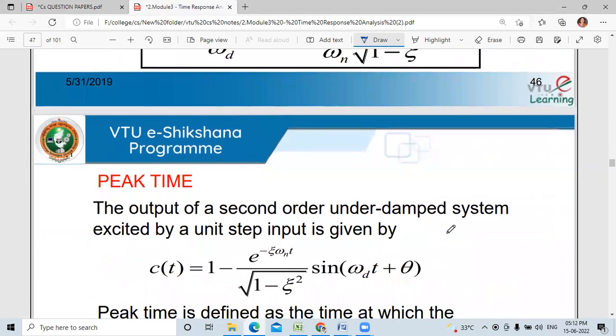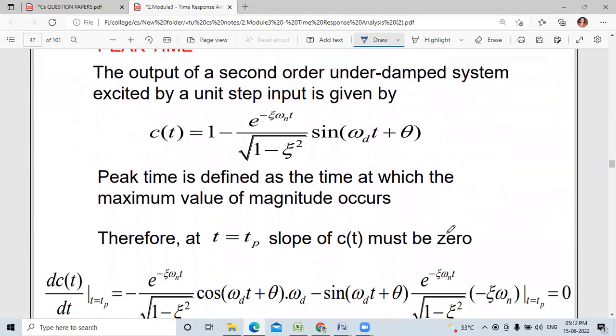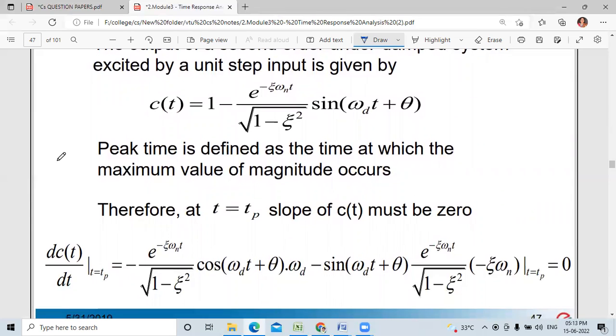And for peak time, from the same standard equation for the output, replace t with tp, and the slope of C of t must be 0 here. So differentiate with respect to t.